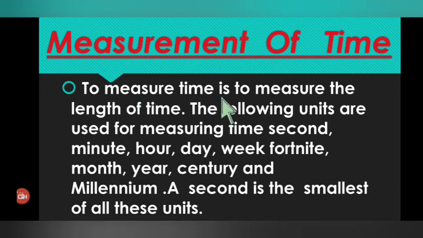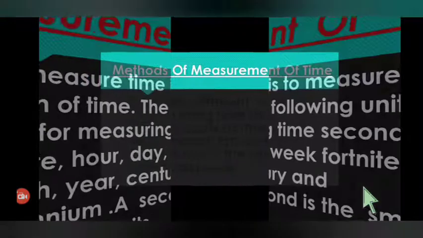To measure time is to measure the length of time, and we use all these units mentioned here for measuring time. After century, we come to millennium. And the smallest unit is a second. Second is the smallest unit for measuring time. Let's continue.